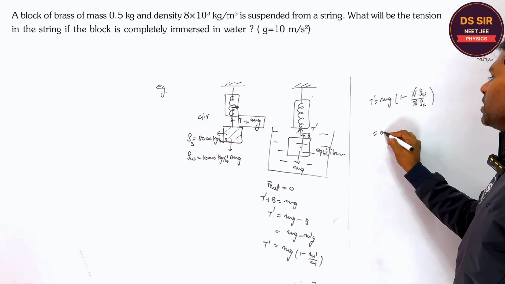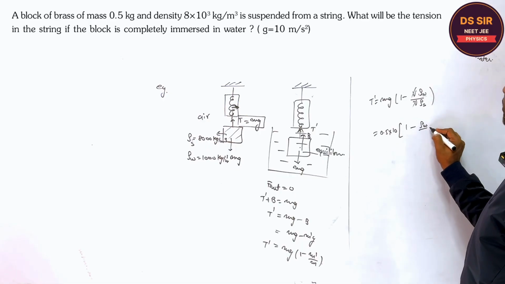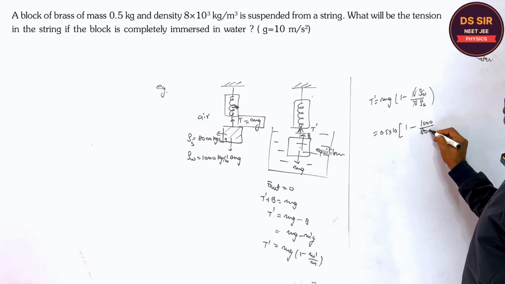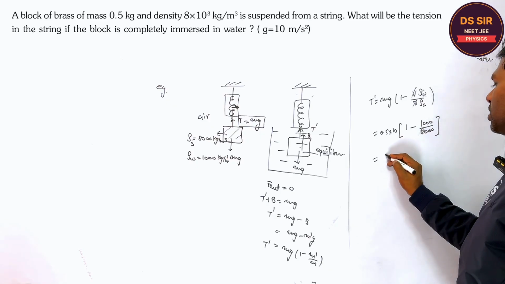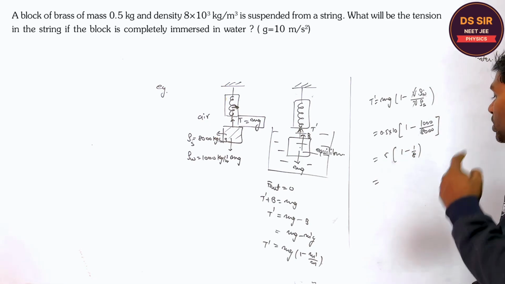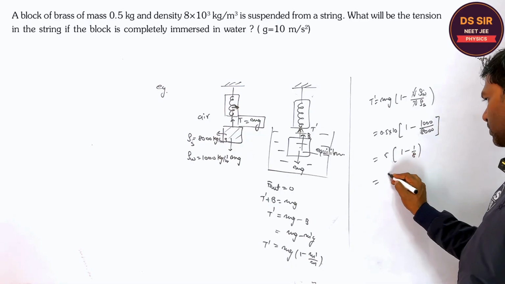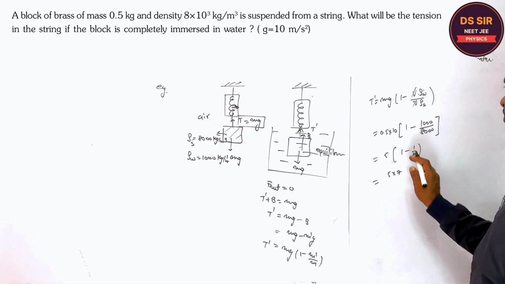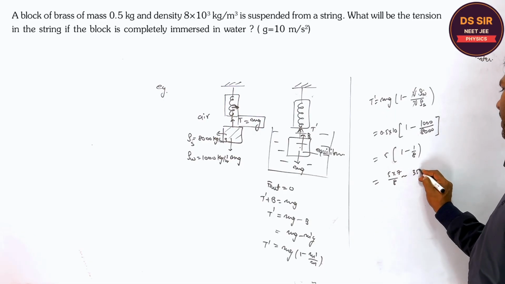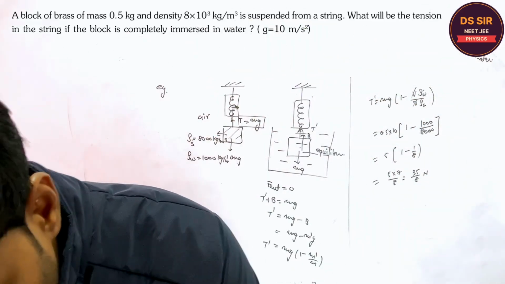What is the m? Say 0.5. What is the g? Say 10. Rho water upon rho s. The density of the water, say 1000. Solid, 8000. 5 into 1 minus 1 by 8. Are you getting or not? So this is equal to what? 5 into 7 upon 8. The answer is given in Newton. Is it clear or not?